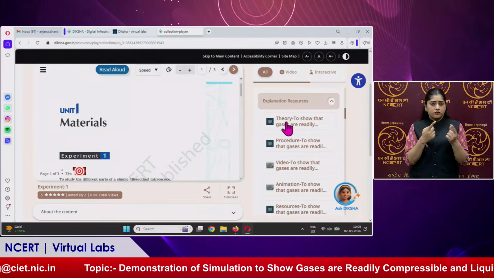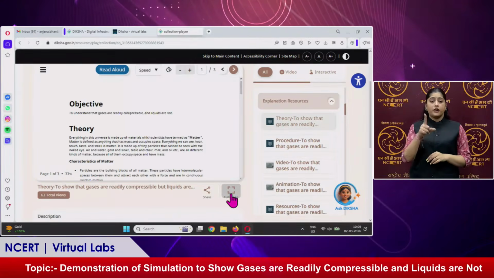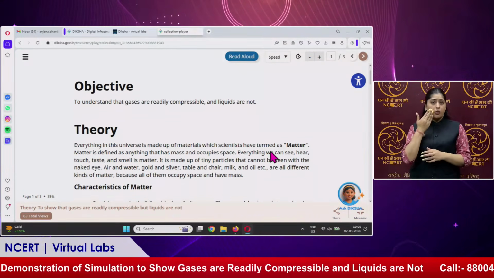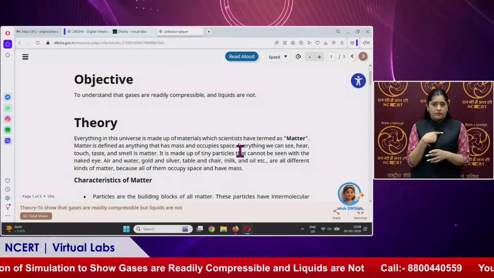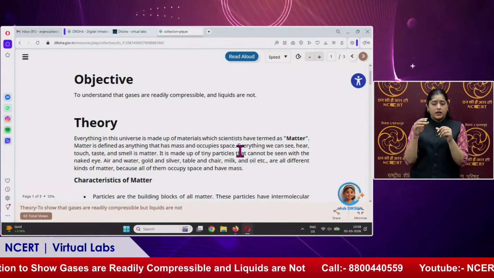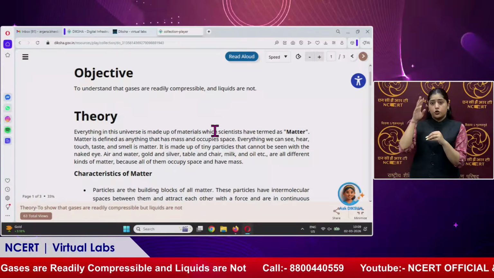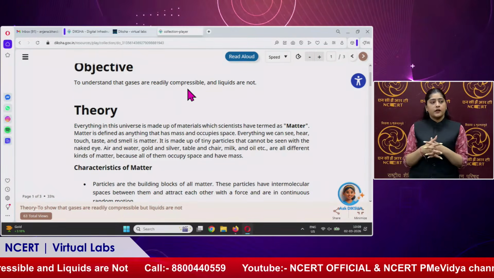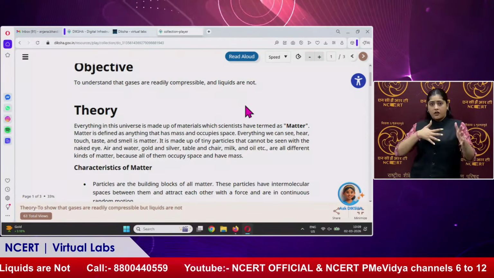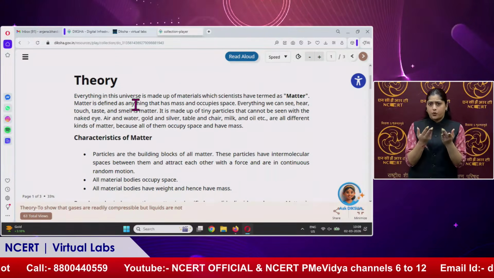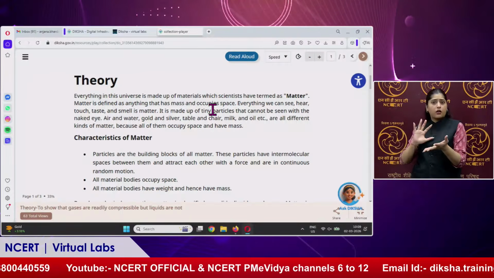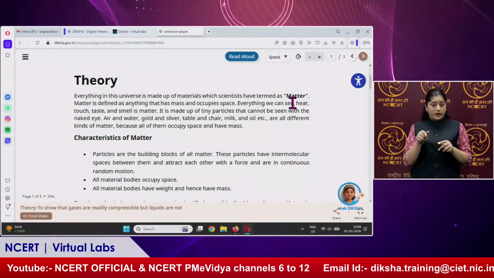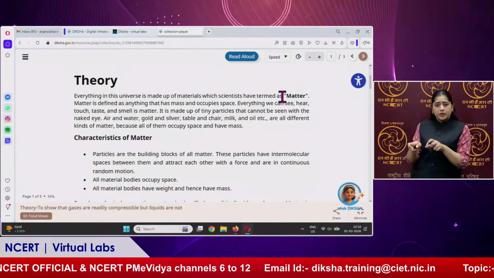First we will go to the theory, because before performing in simulation labs or in real labs, understanding the theory is a must. So the objective of the topic is to understand that gases are readily compressible and liquids are not. Theory: everything in this universe is made up of material which scientists have termed as matter. So this is the important phenomenon, matter.